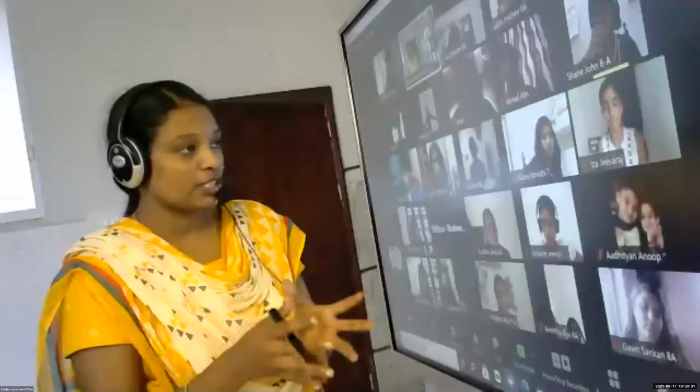Okay, Gauri. Anything that can be used to satisfy a need is a resource. Okay, a resource means anything that can be used to satisfy our need is a resource, correct? Water, electricity. What are the characteristics of a resource? Utility or usability is what makes a substance a resource.